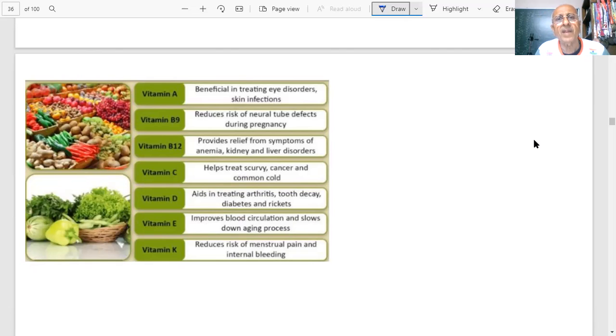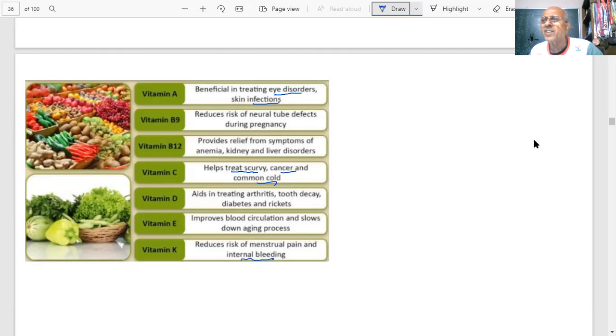Vitamin A, for example, is beneficial in treating eye disorders and skin infections. B9 reduces the risk of neural tube defects during pregnancy. Vitamin B12 helps with symptoms of anemia, kidney and liver disorders. Vitamin C, this has been asked a lot: cancer, common cold, scurvy. What is scurvy? And vitamin D: arthritis, tooth decay, diabetes, and rickets. E improves blood circulation and slows down aging, and K reduces the risk of menstrual pain and internal bleeding.